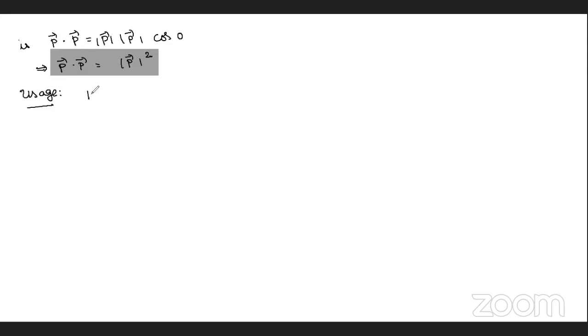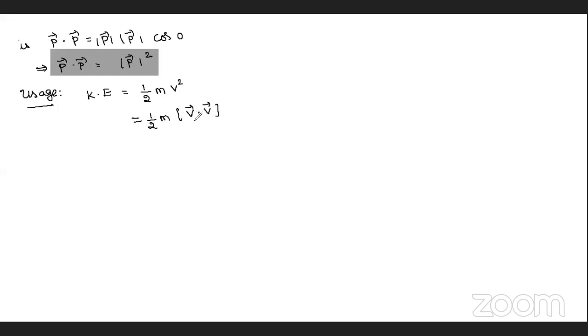Kinetic energy, try to recollect the formula. K is equal to what? Half m v square. Very good. Now you see, I am using this dot product in the kinetic energy. I can write this as half m into v bar dot v bar. Is it correct? If I write like this, is it correct or wrong? Yes, it is correct.